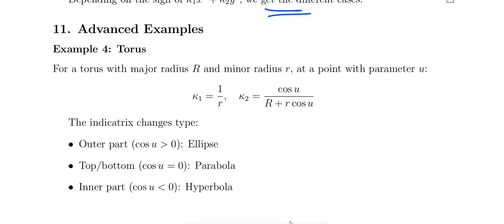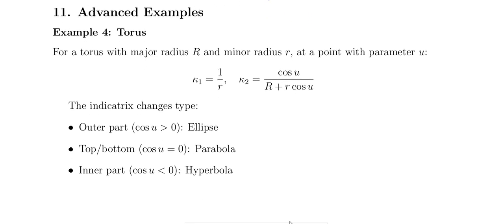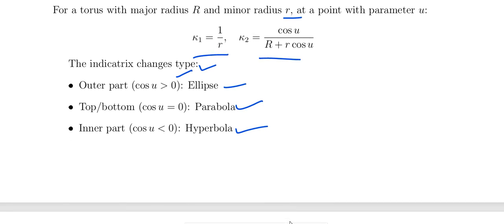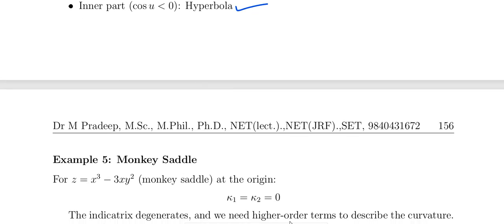So skip this. This is the torus, the advanced example for that. Kappa 1 equal to 1 by r in this case, kappa 2 equal to cos u divided by R plus r cos u. The major radius is capital R, the minor radius is small r. So the indicatrix changes type: the outer part, where cos u is greater than 0, is an ellipse; the top and bottom, where cos u equal to 0, become a parabola; and the inner part is a hyperbola. So leave it as an advanced example, just look at it lightly.